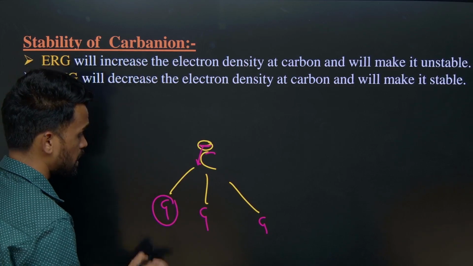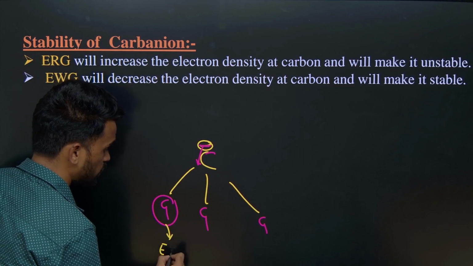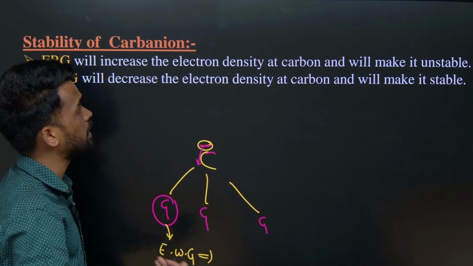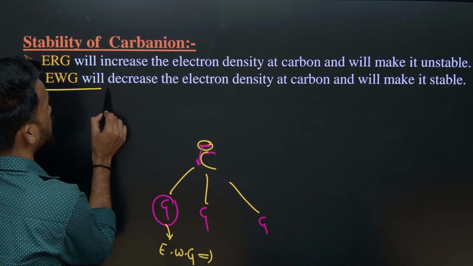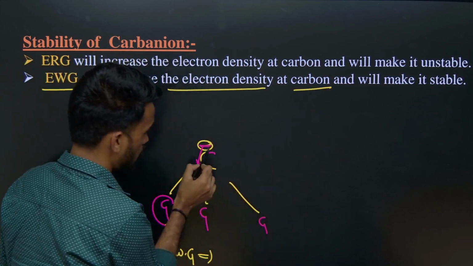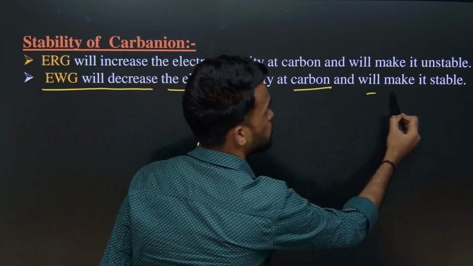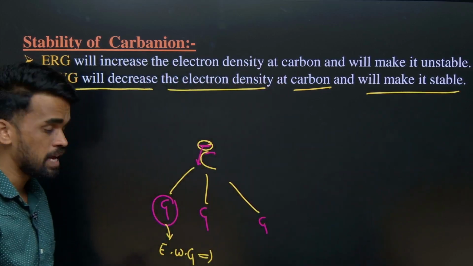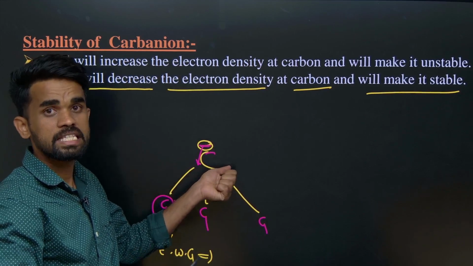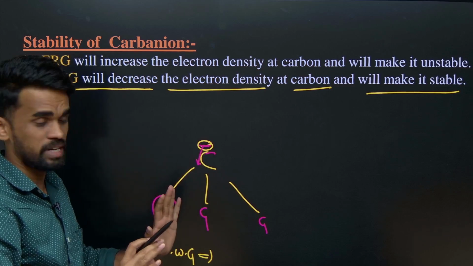So if the group is an electron withdrawing group, then carbon anion stability increases. Electron withdrawing groups decrease the electron density on the carbon of this carbon anion and make it more stable. So electron withdrawing group containing carbon anions are highly stable. I hope the point is very clear.